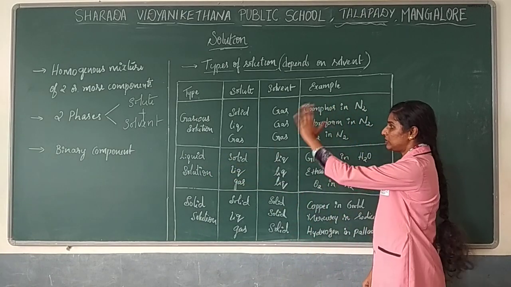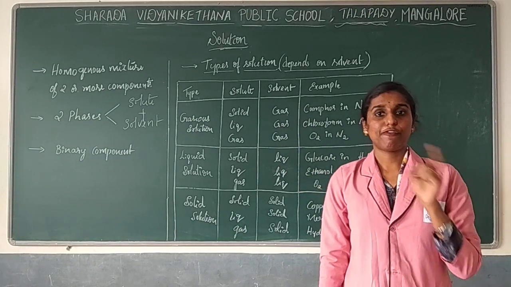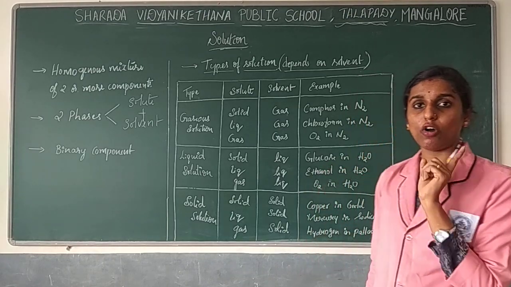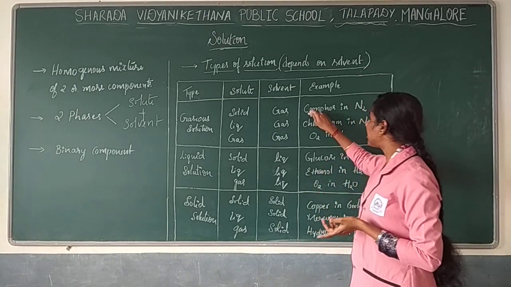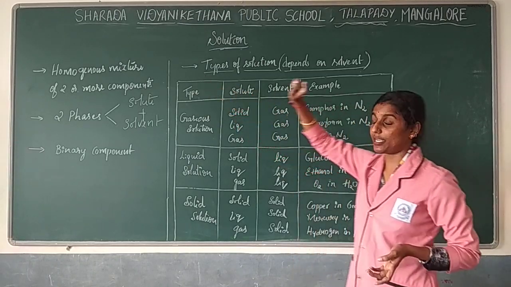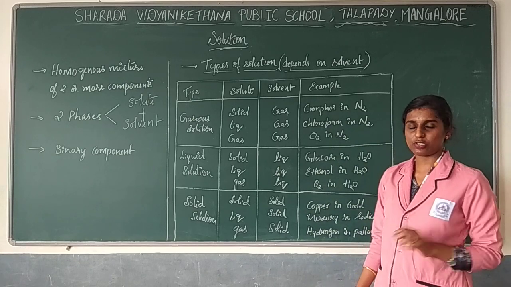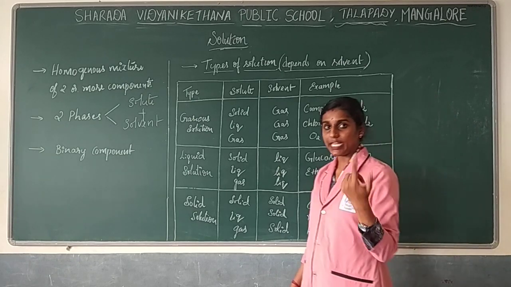So this table, learn it properly, as it can be asked for 1 mark. This table is asked for 1 mark, in the sense they can give some examples and ask you to write what type of solution it is. Or by giving this, they can ask you to give an example also. I have given simple examples, so that it is easy to remember.